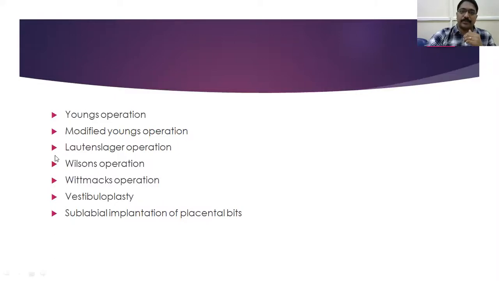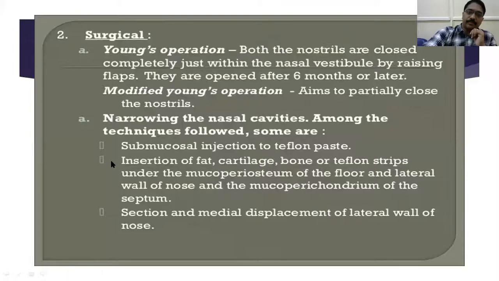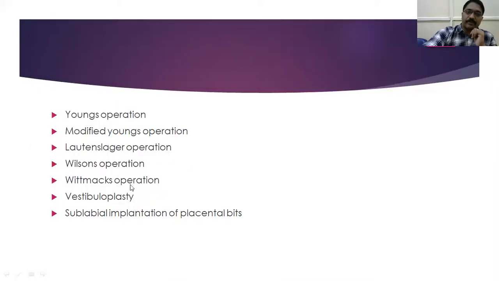I'll tell the names. I told you already, Young's operation, modified Young's operation. Medial displacement of the lateral wall of the nose is called Lautenschlager's operation. It's better to know the names, if somebody asks in viva. And some other names are there: Wilson's, Whitmack's, vestibuloplasty, and sublabial implantation of placenta.